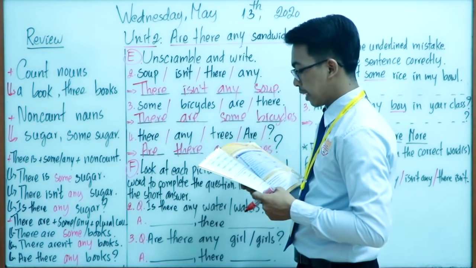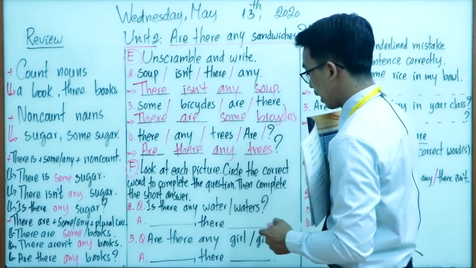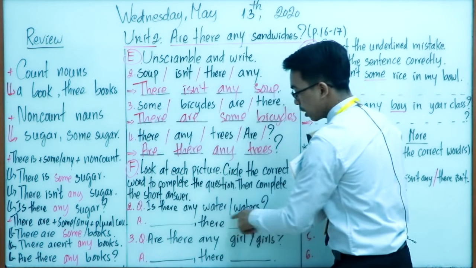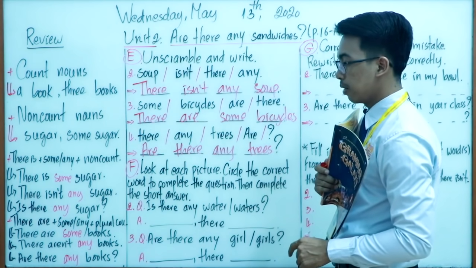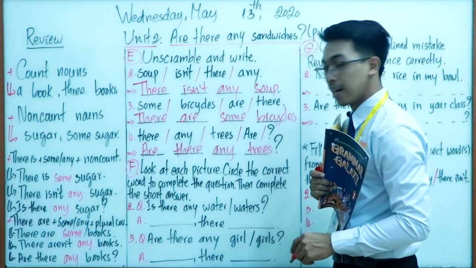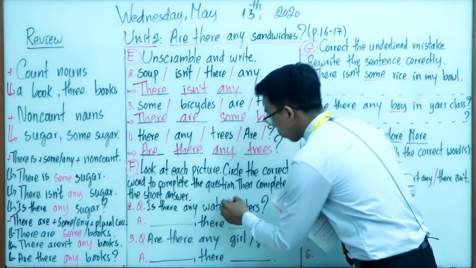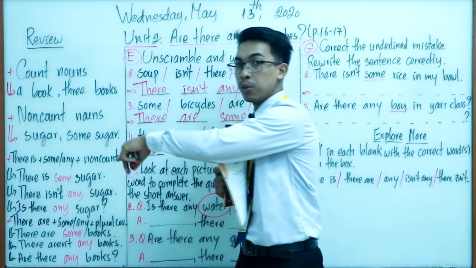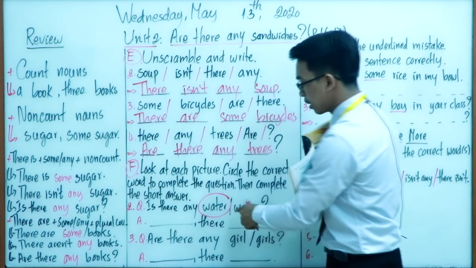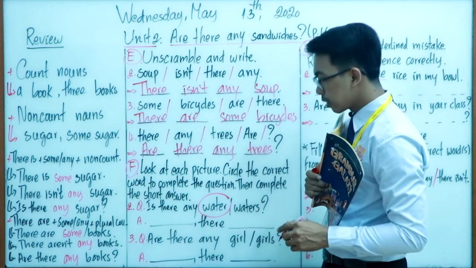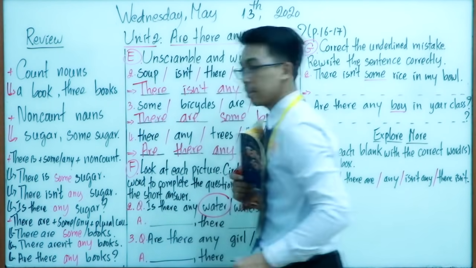Okay, good. So now let's move on to number 2. Is there any water or waters? Okay, so the correct answer is water. Very good. Water. Just look at the form that we just reviewed a moment ago, right? So this is about the non-count noun.